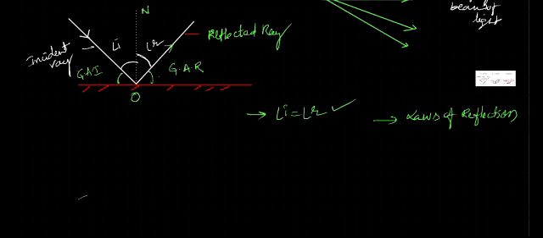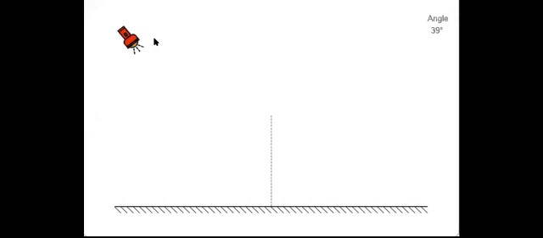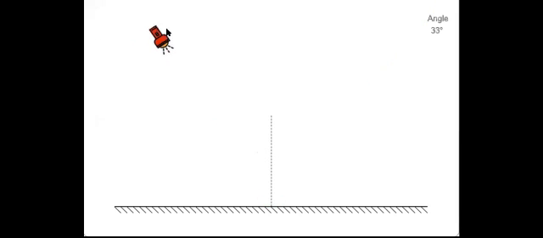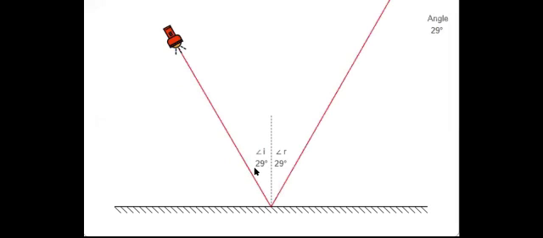Now we'll see practically how this is. For example, this is the incident ray, making an angle of 38 degrees with the normal. This is the angle of incidence. Observe carefully here: the angle of reflection is also 38 degrees. Now we'll change the angle. Angle of incidence 29 degrees, angle of reflection is the same, 29 degrees.